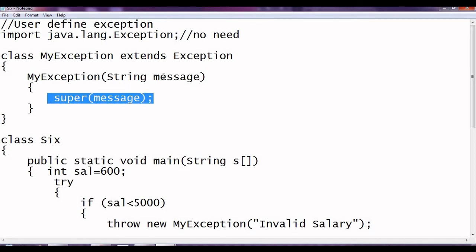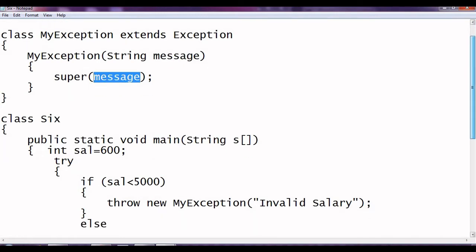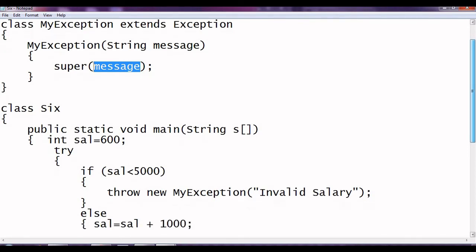We are passing that message. What is the message here? That we are passing over here. We will come to this entire coding two times. The first time right now we are referring, and the second time we will go step by step. So by a two-stage approach, the entire coding will be clear. If you have any doubt, don't worry, wait for a few minutes.